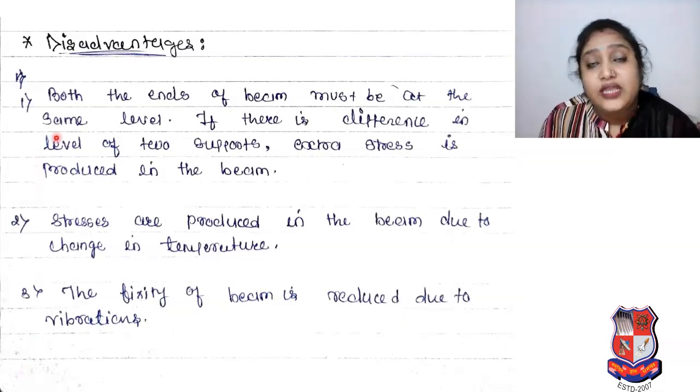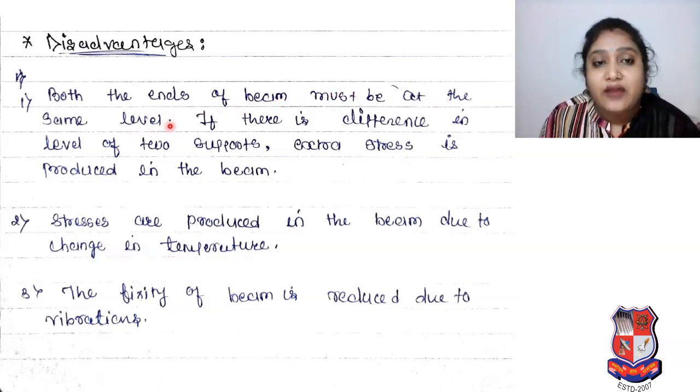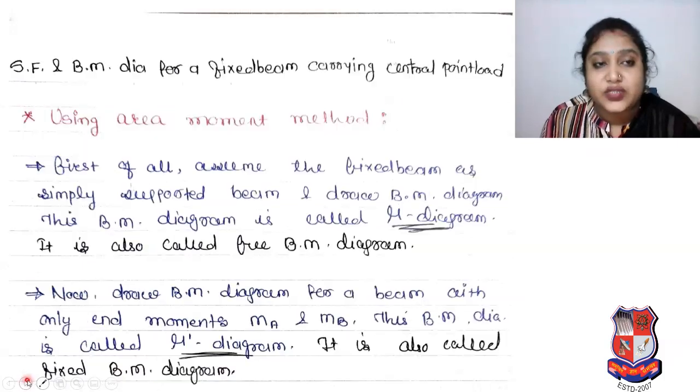And now disadvantage. So what are the disadvantage of this beam? Both the ends of beam must be at the same level. If there is difference in level of 2 supports, extra stress is produced in the beam. Then stresses are produced in the beam due to change in temperature. The fixity of beam is reduced due to vibration.